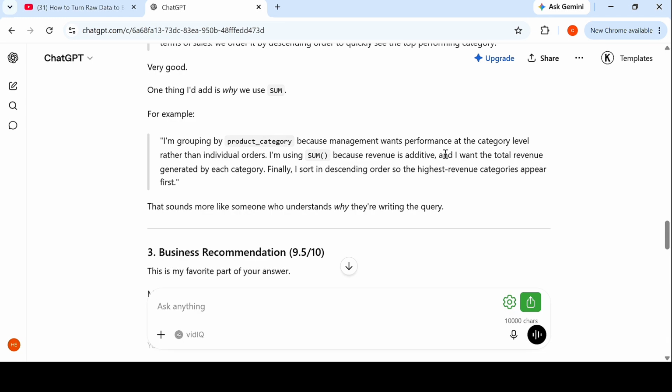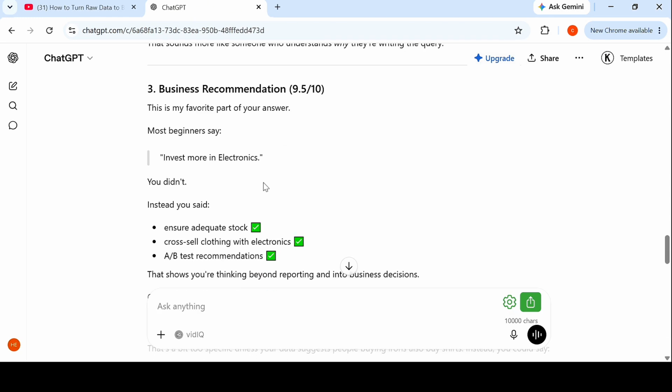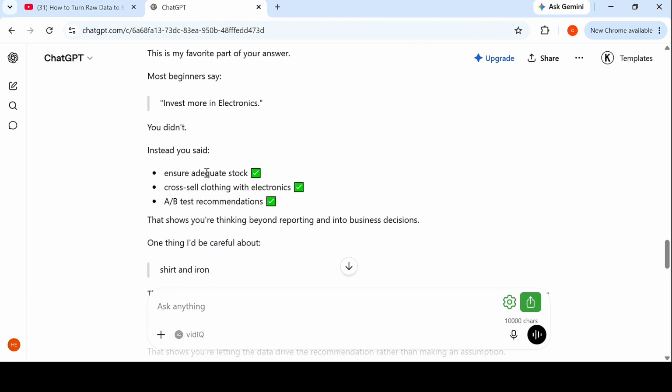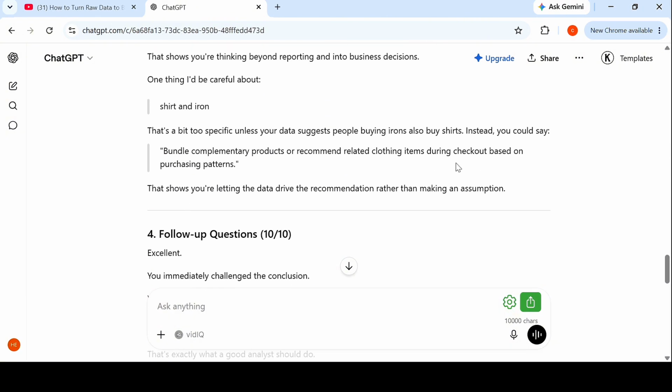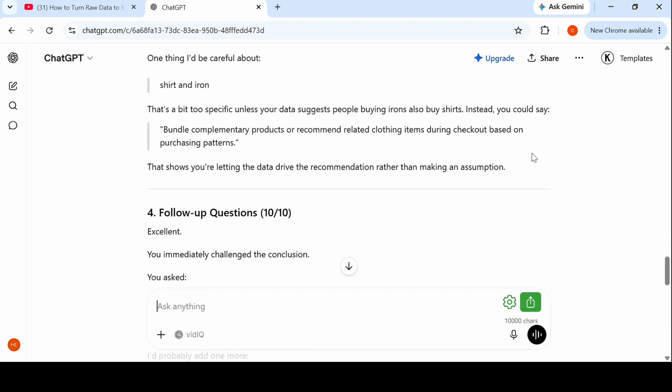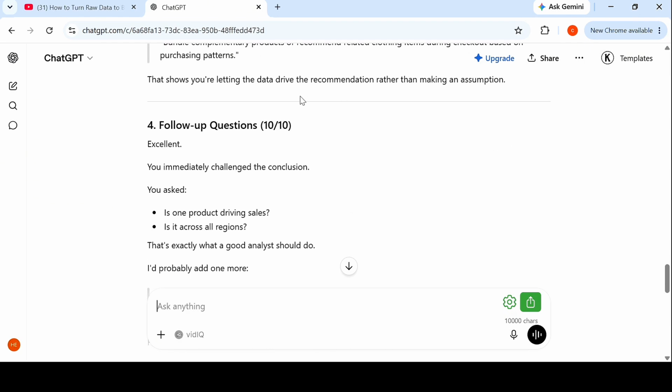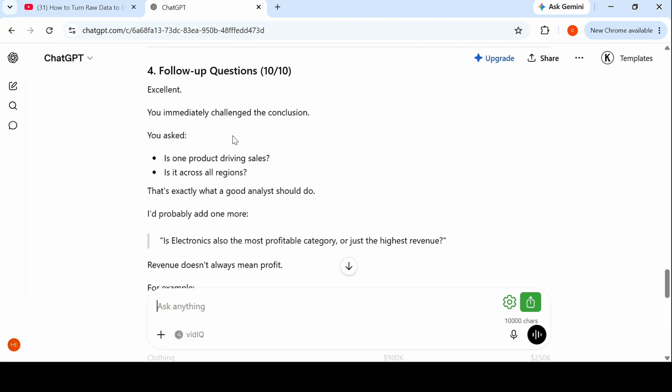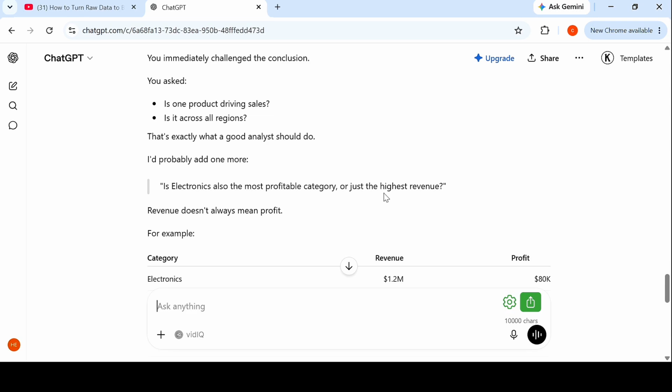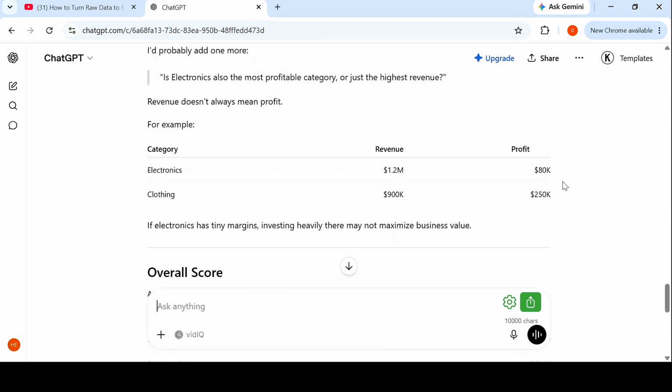So look at what ChatGPT is saying. It's rating each of my queries and everything. It loves my business recommendation, and there's a hack to giving recommendations. Like I said, you should give recommendations based on the insight, and of course your business knowledge helps you give better recommendations. Like if you have existing experience, you know how to ask follow-up questions, and you know how to give better business recommendations. All right, so let me look at the overall score ChatGPT is giving me.